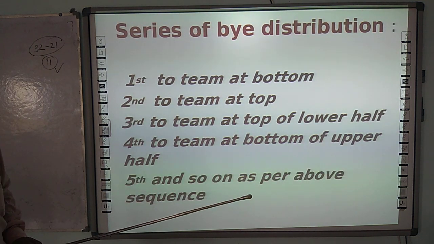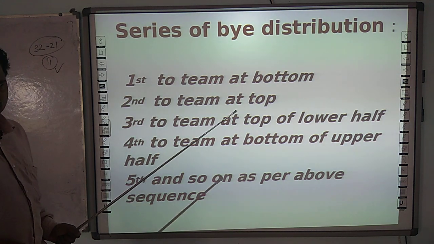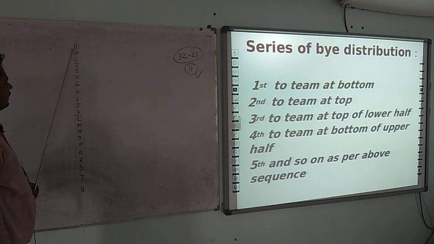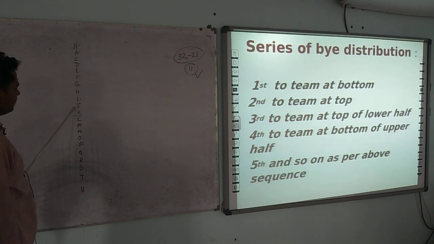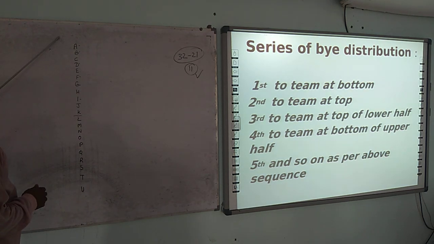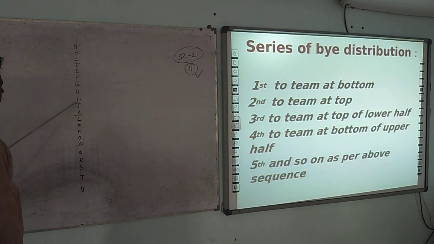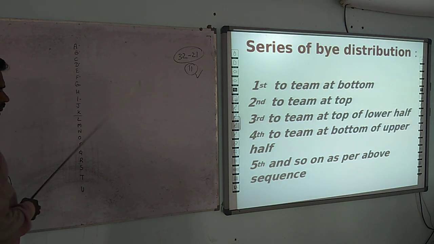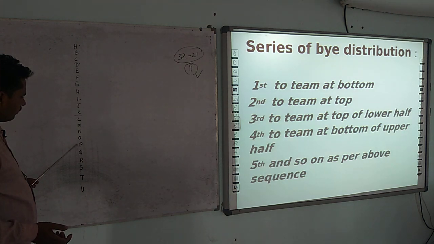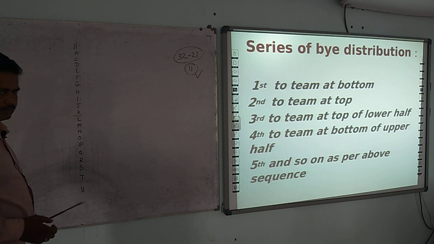Now you have to know about the distribution of byes. So here we arrange 21 teams: A, B, C, D, E, F, G, H, I, J, K, L, M, N, O, P, Q, R, S, T, U. And here in the upper half, we have to arrange 11 teams: 1, 2, 3, 4, 5, 6, 7, 8, 9, 10 and 11. In the lower half, we should arrange how many teams? 10. 1, 2, 3, 4, 5, 6, 7, 8, 9 and 10.